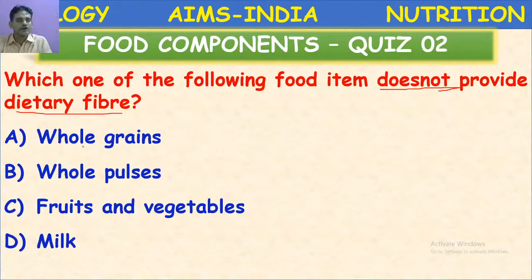So whole grains, whole pulses, fruits and vegetables are of plant origin. Milk is of animal origin. So mostly the dietary fiber is present in plant origin food. So here milk does not provide dietary fiber. Answer is D. Next.